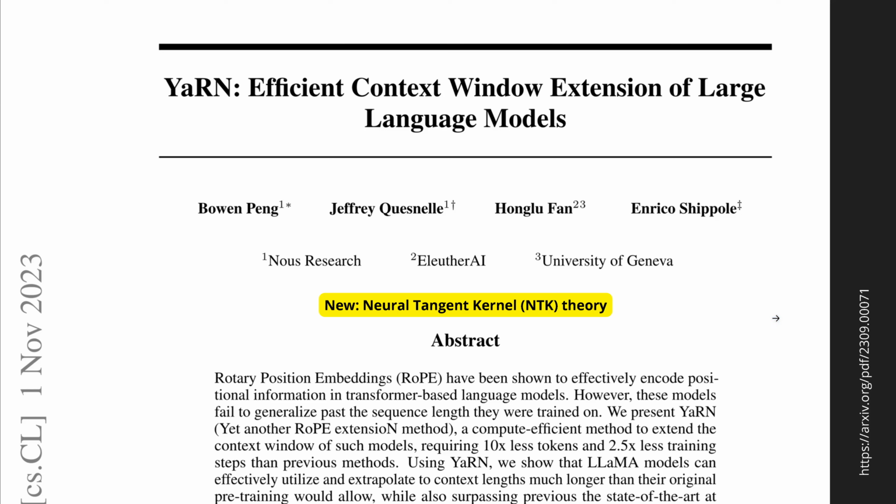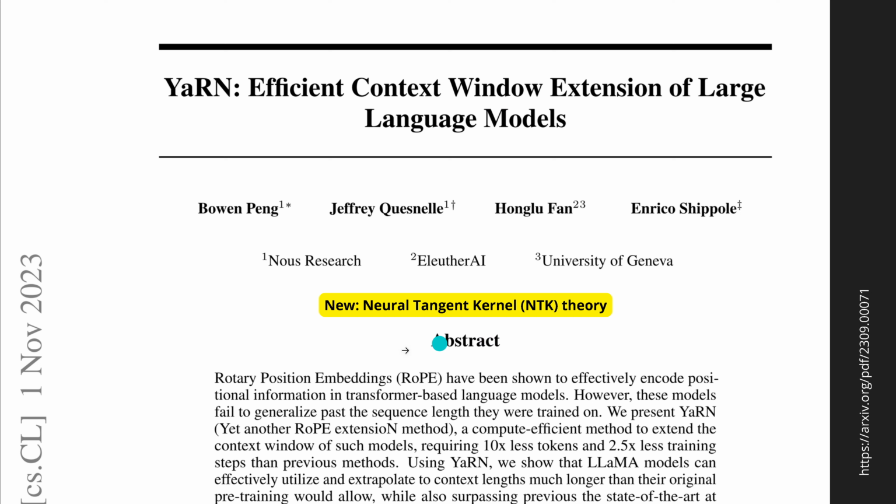And a little bit later on, we have a group, Nous Research, EleutherAI, University of Geneva. They said, we can increase the efficiency. We're still talking about window extension of our LLM so that we have a larger context window. But we think this interpolation is not really it.